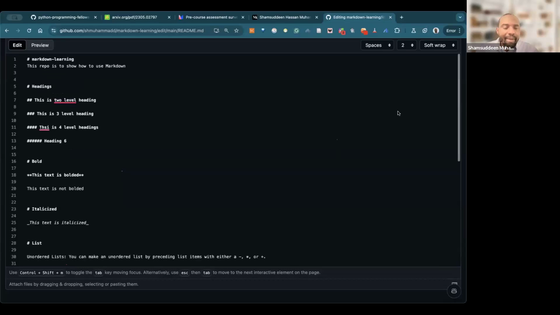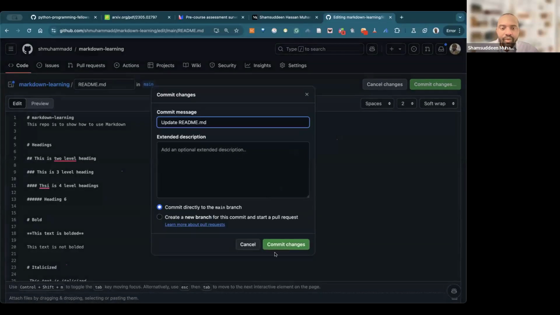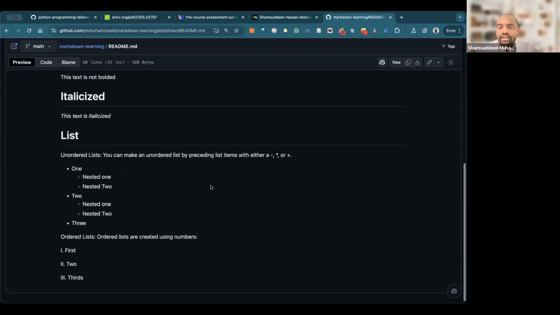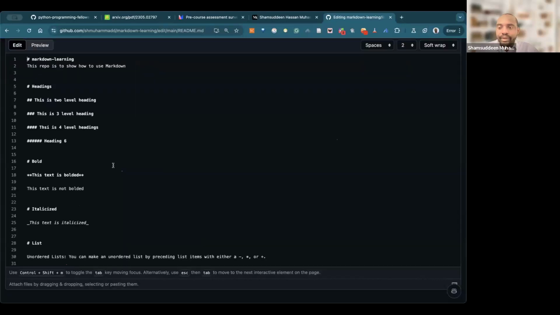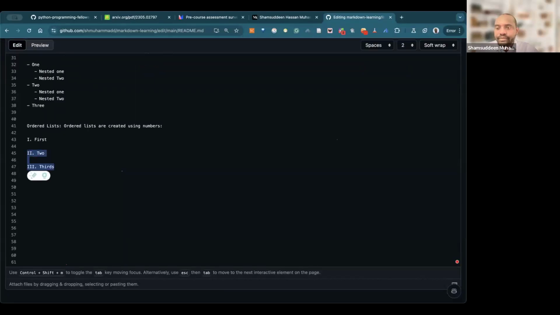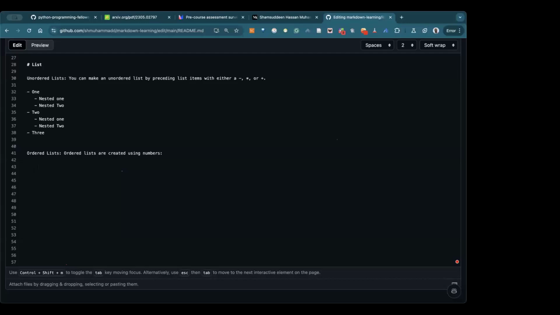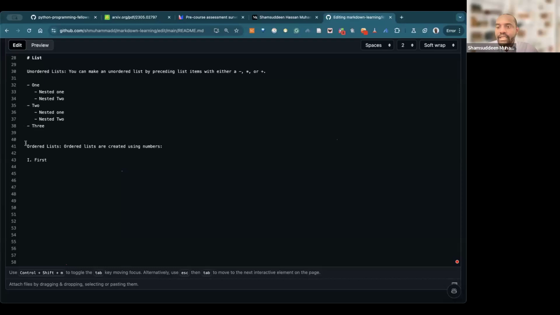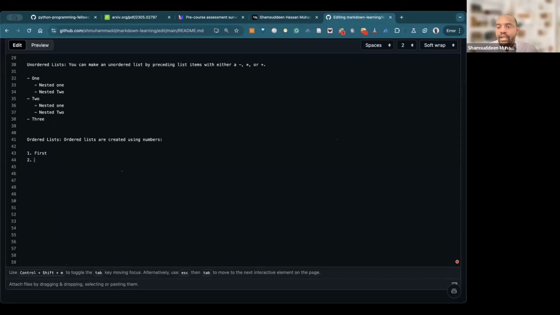I don't know if GitHub Markdown supports this flavor. When I type the first one here, for example, it doesn't put the next list. But when I have this first, it puts me the next list.